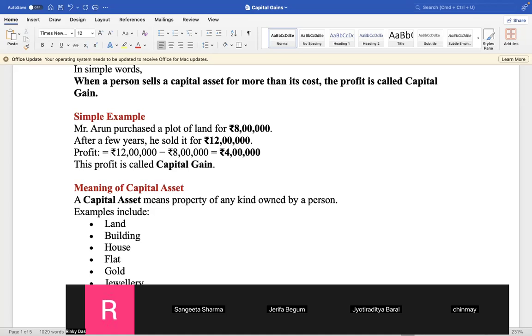Everybody understands it. Suppose you have some closing stock. Stock means unsold goods: the goods that you purchased for selling but could not sell within one financial year. So those unsold goods you have sold. This is not a capital asset.